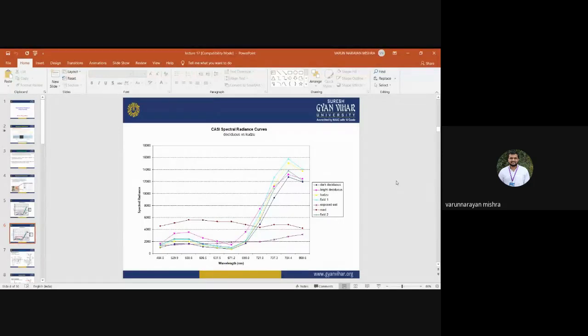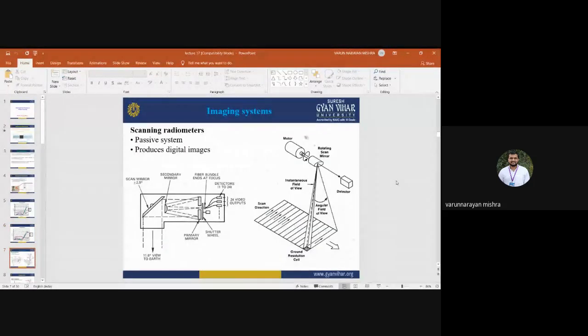For imaging systems, as we all know, there are 2 kinds of mechanisms: push broom, or you can say along track and across track scanners. Hyperspectral works in a non-imaging way, and it also works in imaging ways. Imaging sensors are the sensors that can provide you the images, and they can work in 2 different ways: along track and across track scanner.